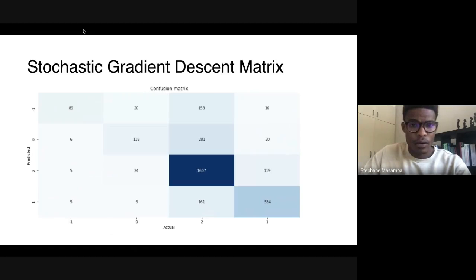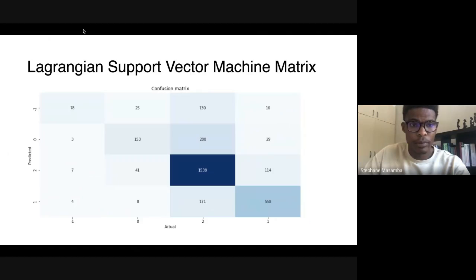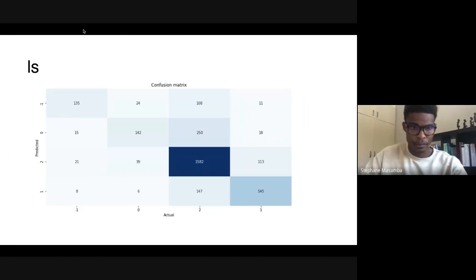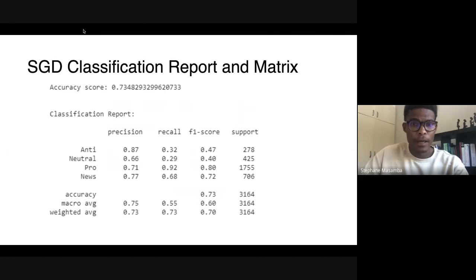This is a confusion matrix for the models that performed the best. There were 4 models that really performed well, which are the linear support vector, the SGD classifier, and the support vector classifier. Here are the classification reports showing the accuracy score for each of these models. These are the ones that had an F1 score greater than 0.7.